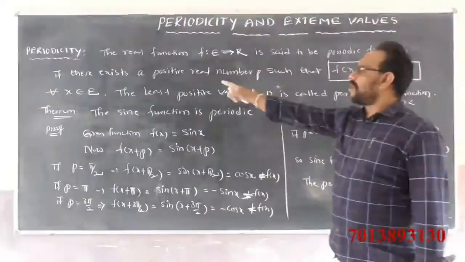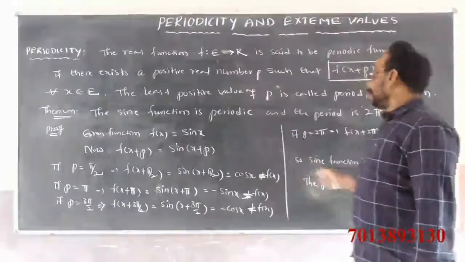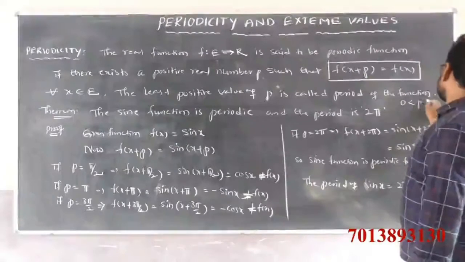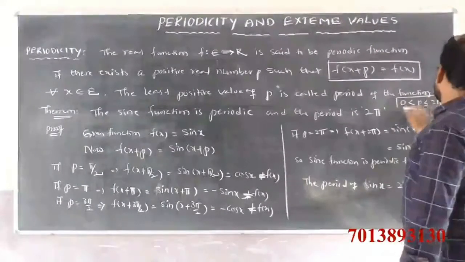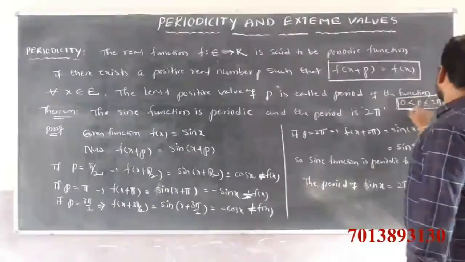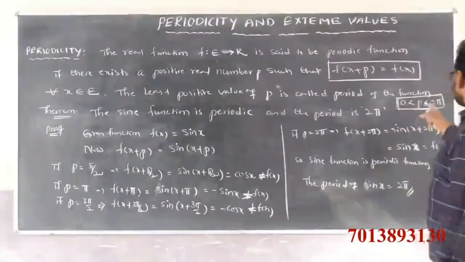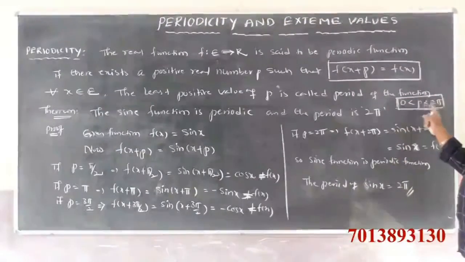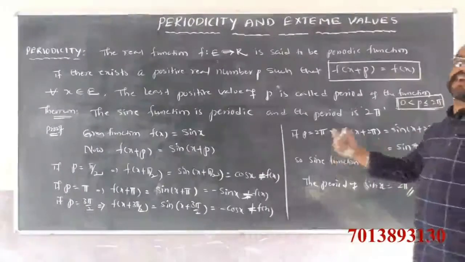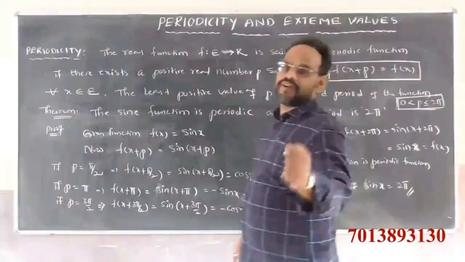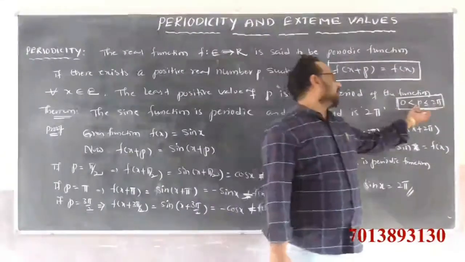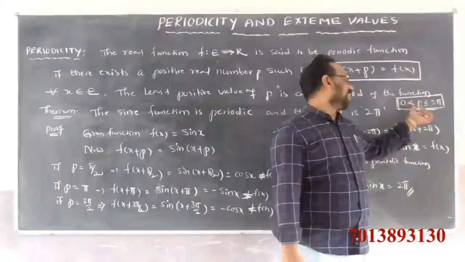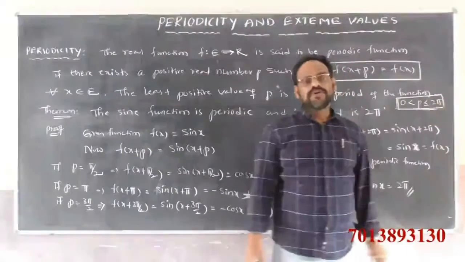Why? Because p is a positive real number, so 0 is less than p is less than or equal to 2 pi. Then the least value of p is called the period of the function. That means p is always lying between 0 and 2 pi.